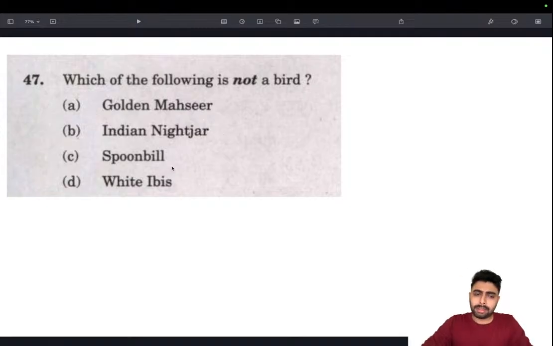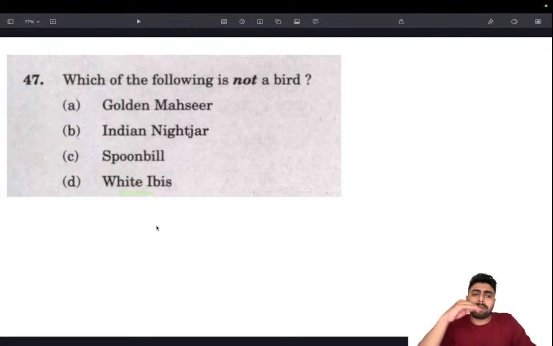Also, naming of birds is something that UPSC has always been keen about. Look for these names: Indian nightjar, spoonbill, white-ibis. Remember these names. These are birds. So if UPSC asks another question, because this golden mahseer was taken directly from a PYQ, this option could be taken for other upcoming examinations. So look for this: Indian nightjar, spoonbill, white-ibis. These are all birds. Okay, keep that understanding.